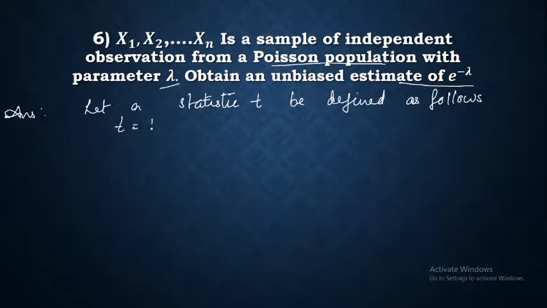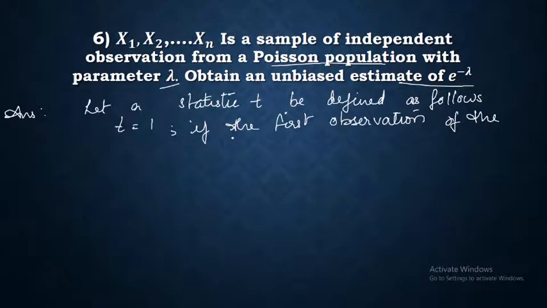T is equal to 1 if the first observation of the sample is 0. T is equal to 0 otherwise.